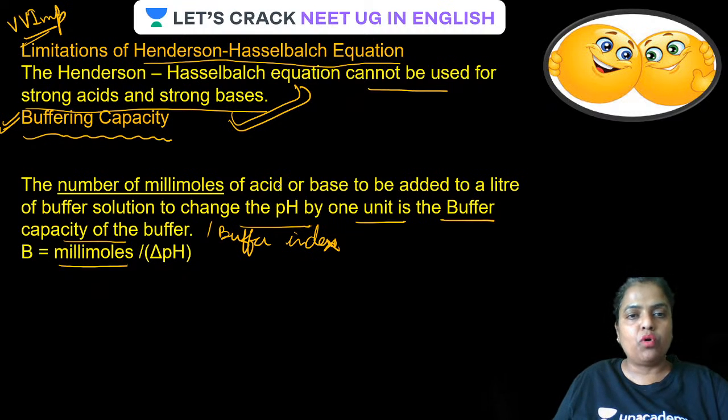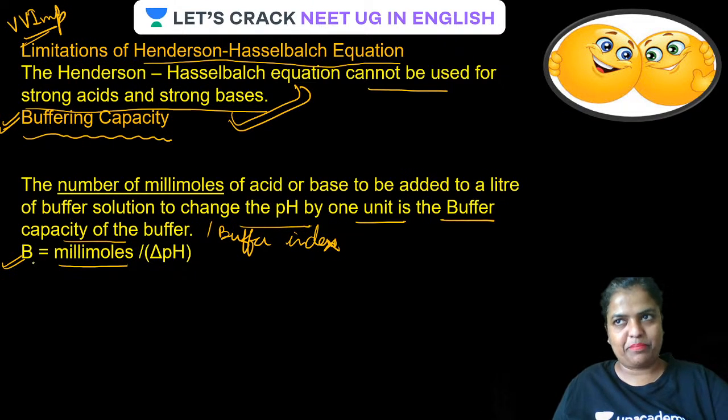Guys, more the moles of acid or base, higher is the buffer capacity, because buffer capacity is directly proportional to millimoles of acid or base added. Okay guys, so more the moles of acid or base added, more is the buffer capacity, and less the change in pH caused by it means more is the buffer capacity. More change means less is the buffer capacity, or less is the buffer index.